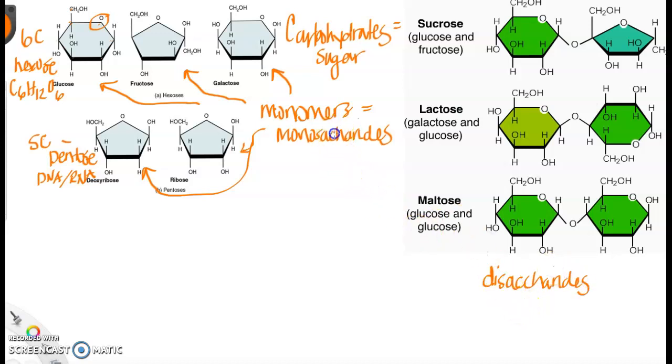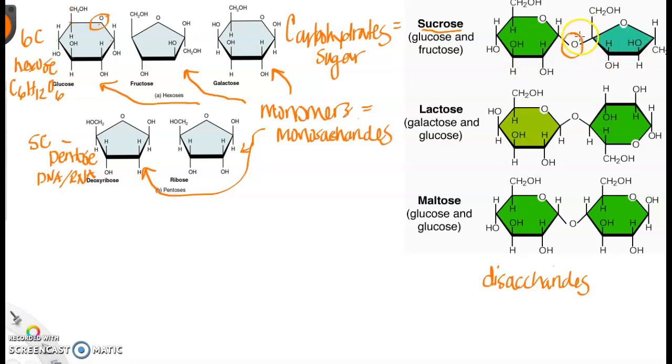These are disaccharides. So these are 2 monosaccharides linked together, and there's 3 flavors of these. Sucrose, right here, is glucose plus fructose, so a glucose linked to a fructose.